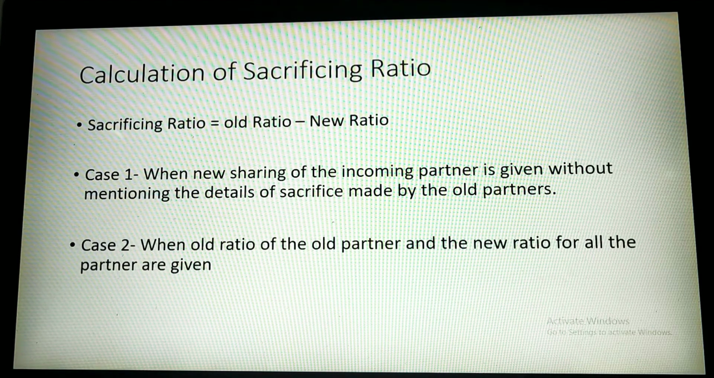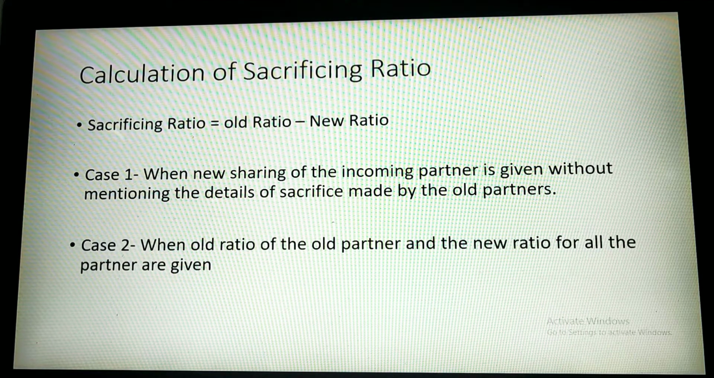In this, when there is an admission of a new partner, old partners have to surrender some of their old shares in favor of the new partner. The surrender of share by old partners is made in a certain ratio, and this ratio is called sacrificing ratio. It can be found out by deducting their new share from the old share. That's why I have written old share minus new share.